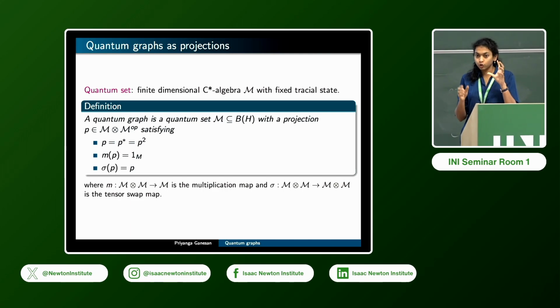So basically you capture the edge structure by functions on V cross V, and so you get the edge space being captured by the associated characteristic function on the edge set.